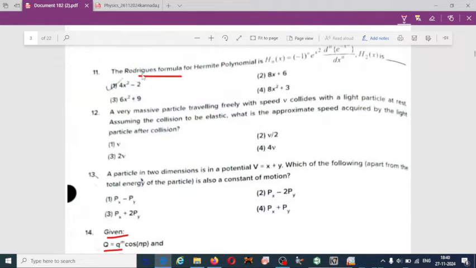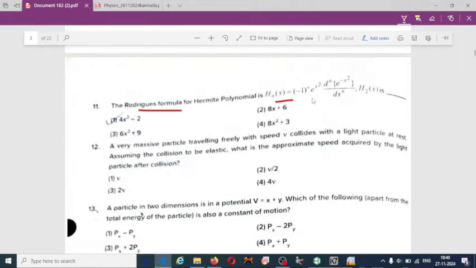The next one, the Rodrigues formula for the Hermite polynomial is: Hermite polynomial Hn of x is equal to minus 1 to the power n, e to the power x square, and so on. With this equation, we have to find out H2 of x, the second order. The correct option for the 11th one is the first, 4x square minus 2.